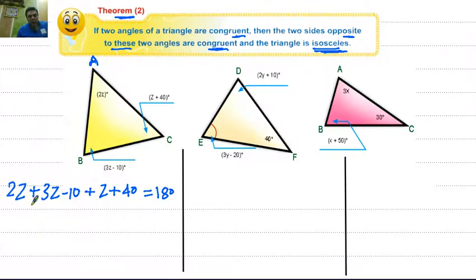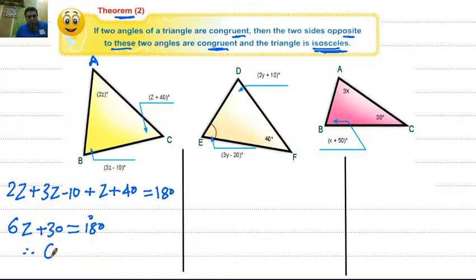Then we have the equation 5Z plus 30 equals 180. By solving this equation, 5Z equals 150.